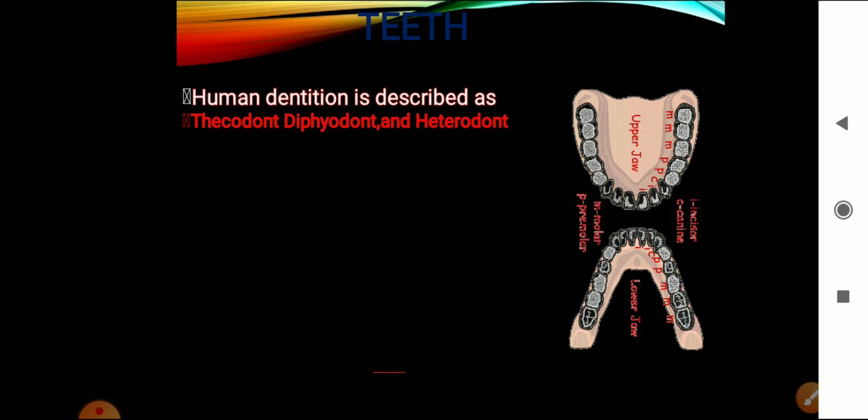So let's first discuss the teeth, right? Where do you find the teeth? Teeth are found in the sockets of the jaws.